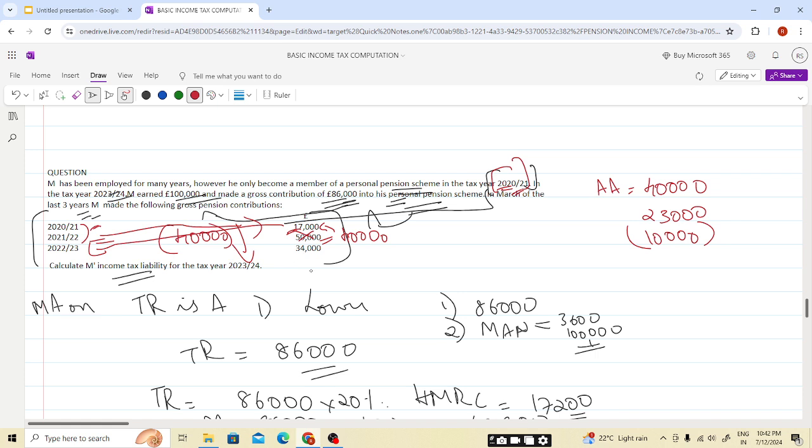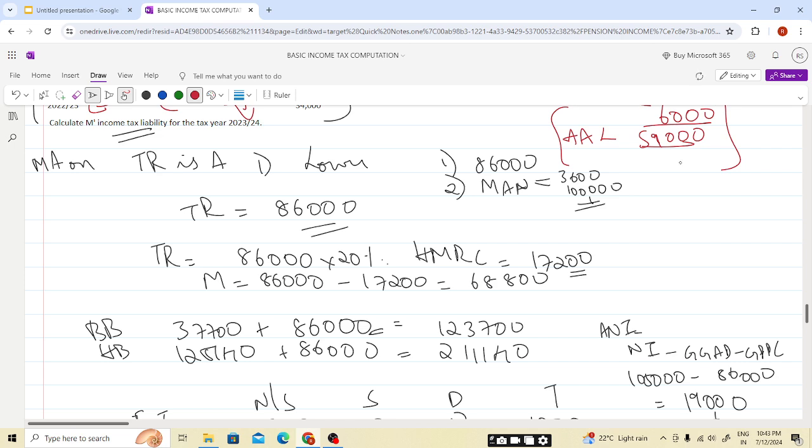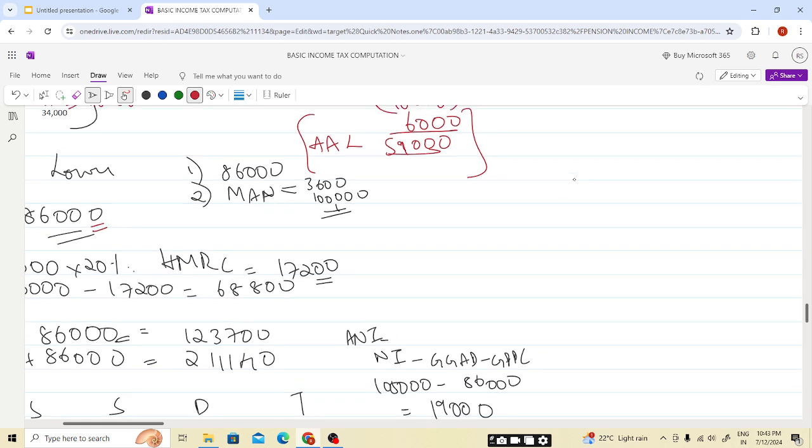In 22-23 it will be 34,000, so 6,000 is available. So the annual allowance limit will be 40,000 plus 19,000, that is 59,000. If an individual contributes more than this amount, when we total all the contributions, there will be an annual allowance charge, and this 86,000 is more, students. Here this 86,000 is more.